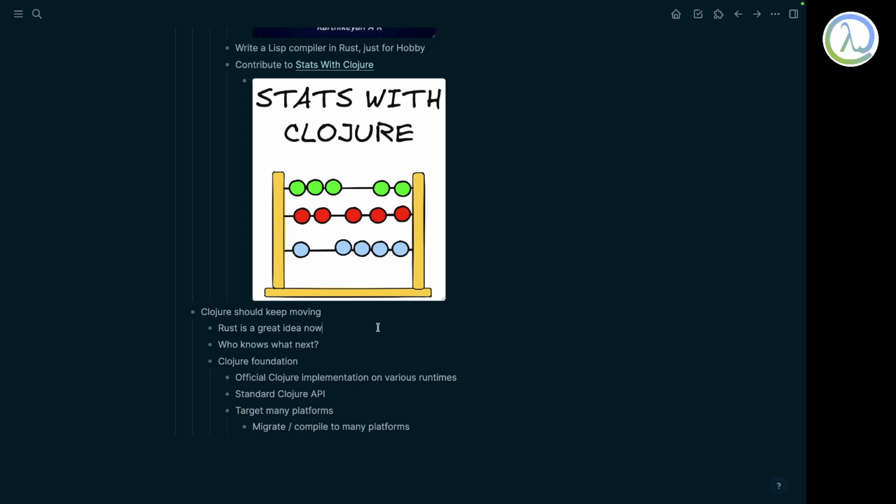Ruby is a great language, and it gave me a lot of stuff, and I'm sure Clojure is going to give me a lot of stuff, and maybe Clojure Rust will give me a lot of stuff too, in terms of wealth, right? And of course, who knows what next? I never imagined something like Rust was possible.